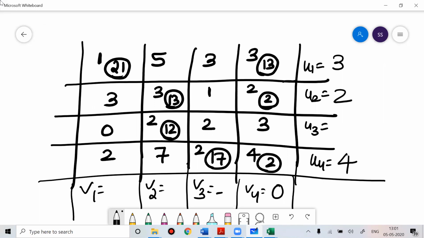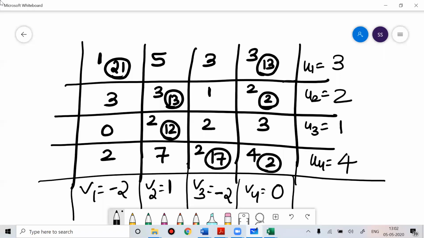So this is 4. V3 will become minus 2. If this becomes minus 2, this will become 1. So if this becomes 1, now this becomes minus 2. So you can put the value of U1, U2, U3, U4, V1, V2, V3, V4.